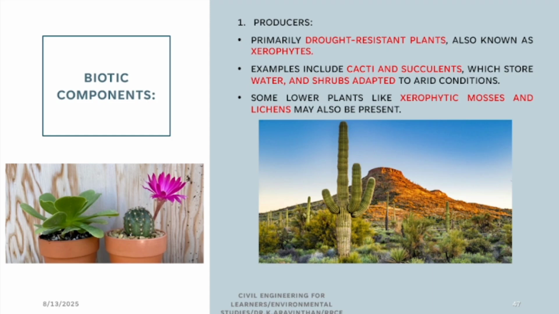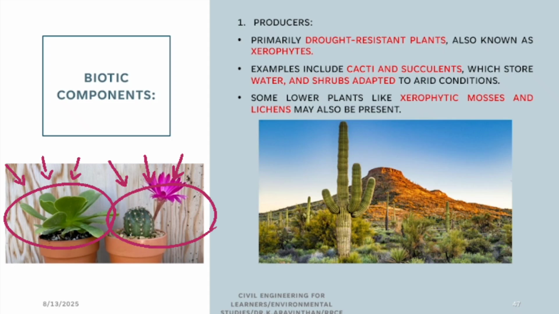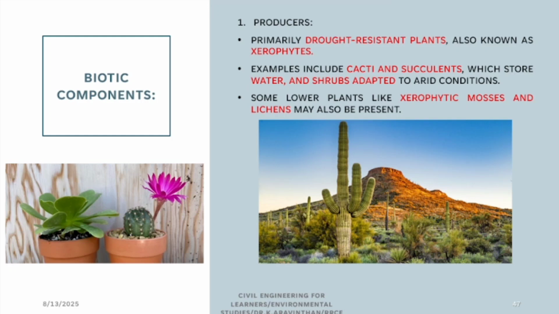You can see this plant. These are all called cactus and succulents. Inside, they store more water. They don't need much water to sustain. That is why these kinds of plants sustain in the desert. These are all biotic plants.